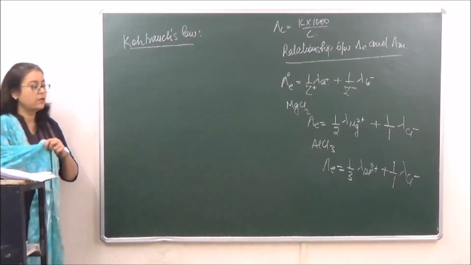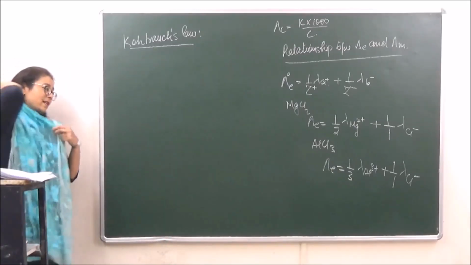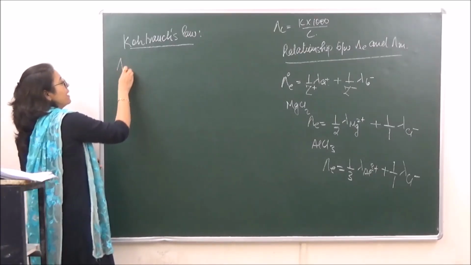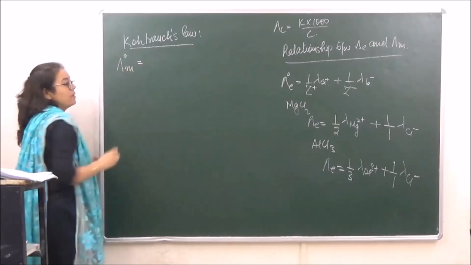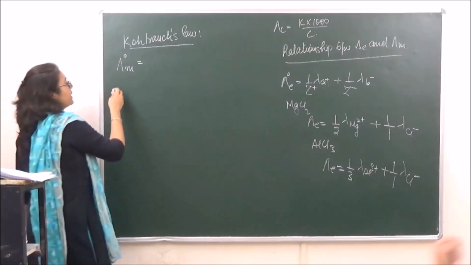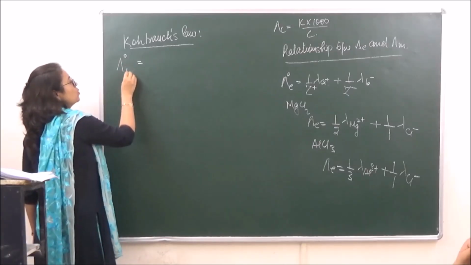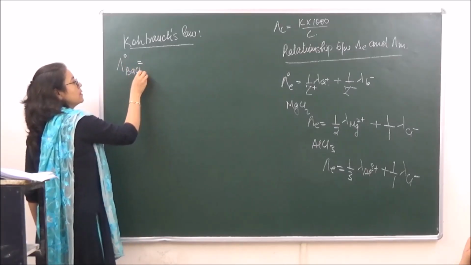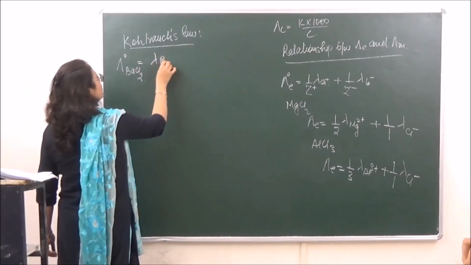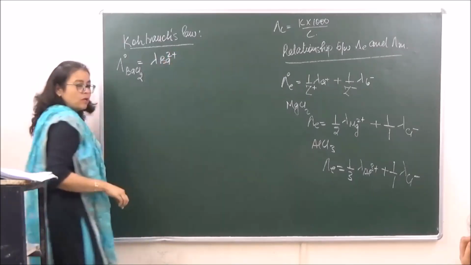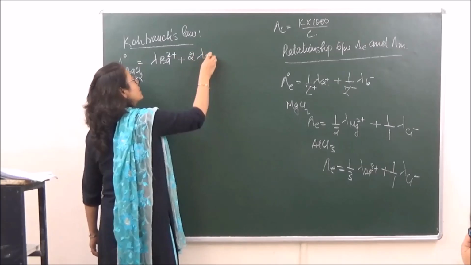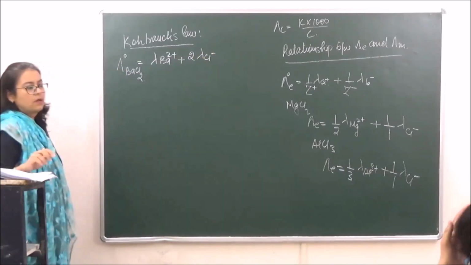If we need to calculate the value of molar conductance at infinite dilution, what is it going to be equal to? Like we are calculating it for BaCl2. Then it will be equal to lambda of Ba2+ plus 2 into lambda of Cl-. Right?